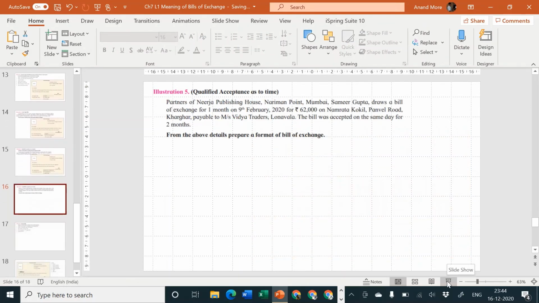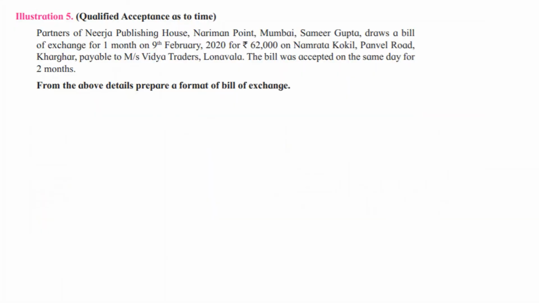What is the next question? Partners of Nirja Publishing House, Nariman Point, Mumbai, Samir Gupta draws a bill of exchange for 1 month on 9th February 2020 for rupees 62,000 on Namrata Kokil, Panvel Road, Kharghar, payable to Miss Vidya Traders, Lonavala. This bill was accepted on the same day for 2 months. From the above details, prepare a format of bill of exchange.